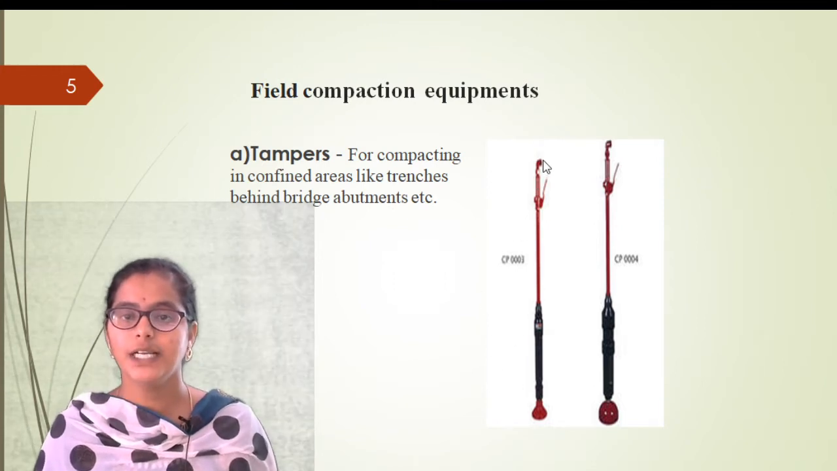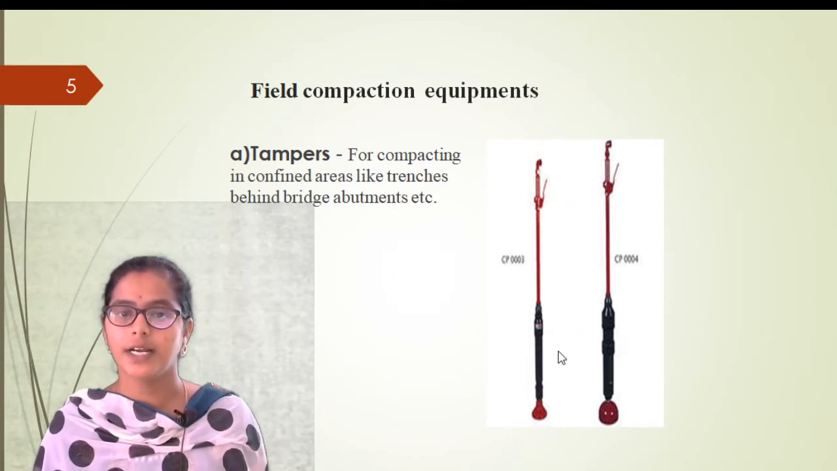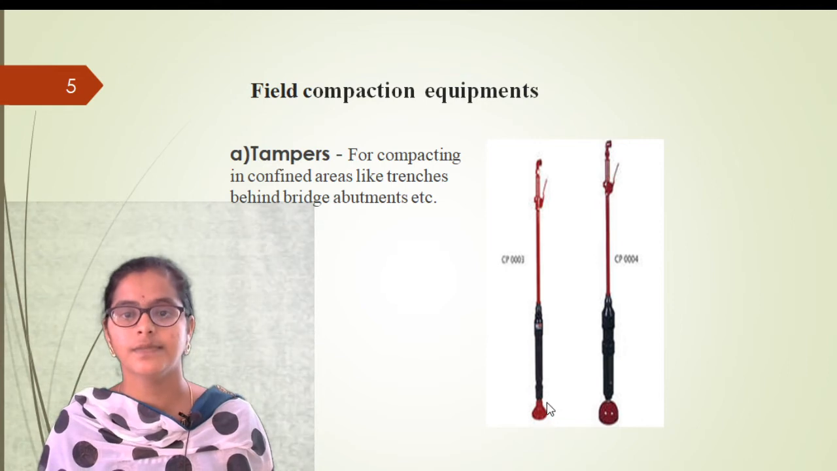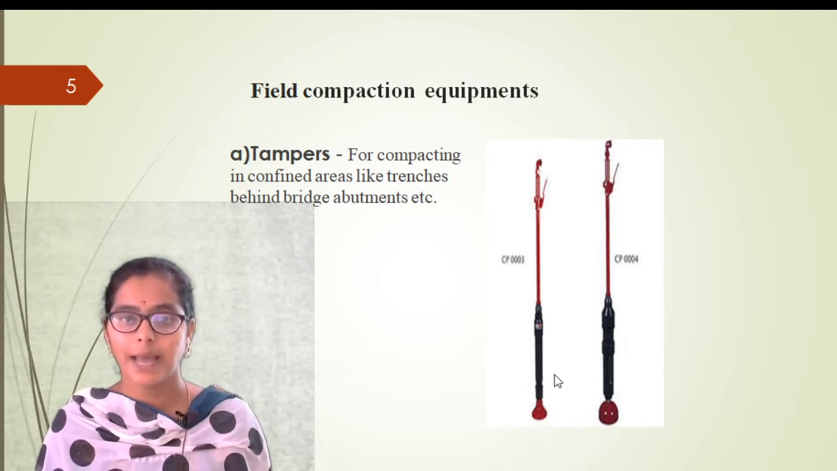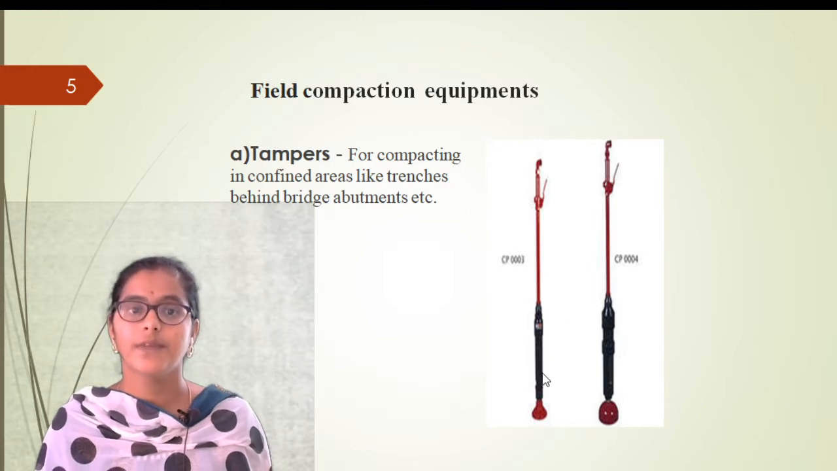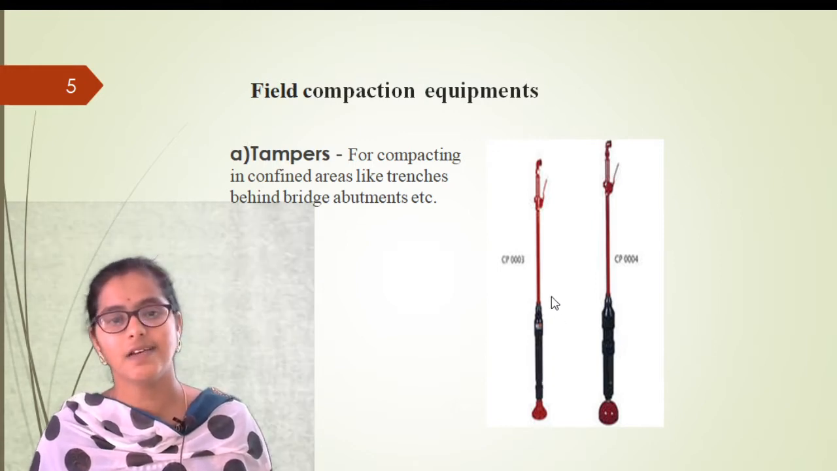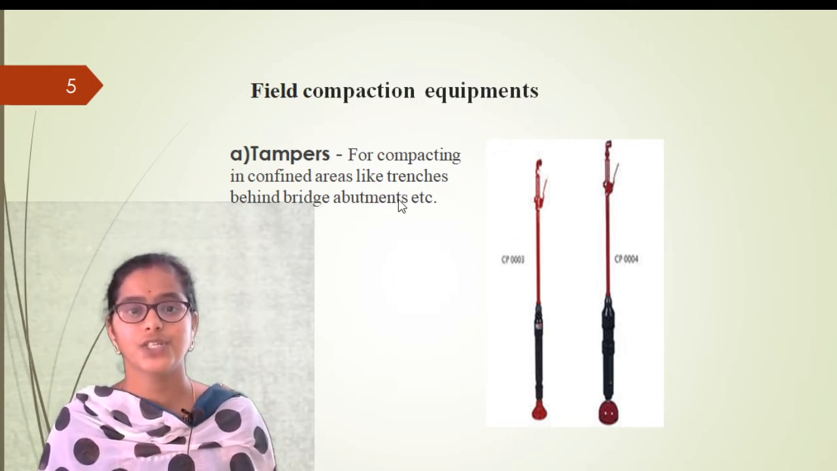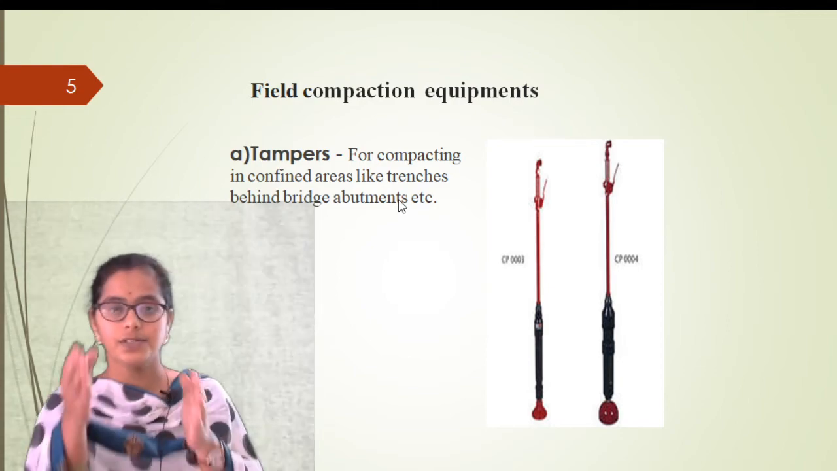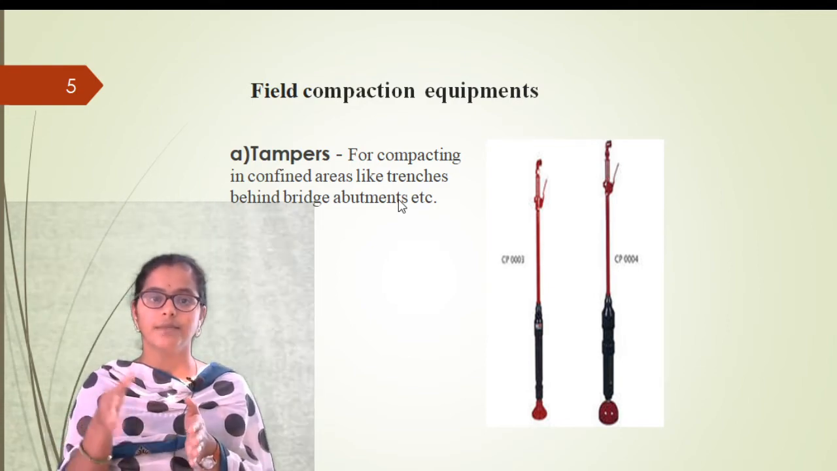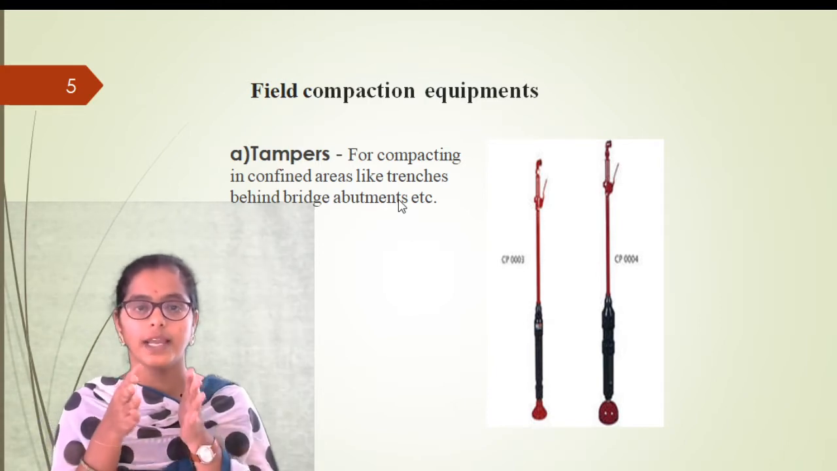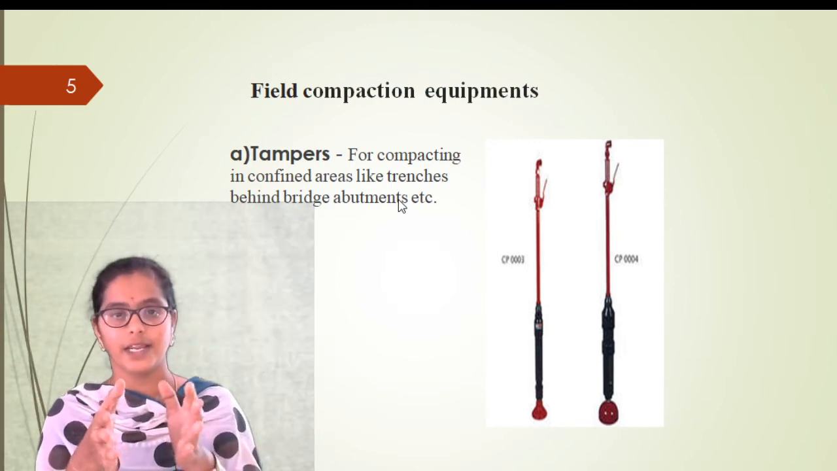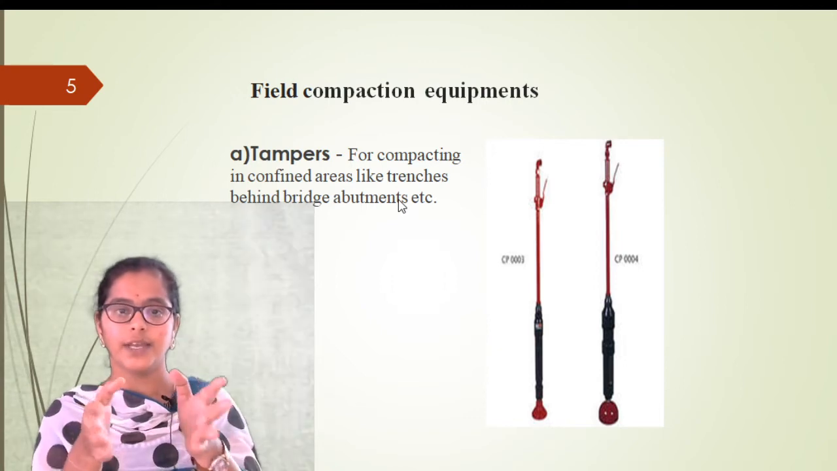As equipment, if you see, there is some rod kind of thing, and at the bottom there is some ball kind of thing, right? Some volume is increased here. So tamping, right? With the help of tampers, we can tamp the soil, means we can compact the soils, and it is suitable for trenches in the narrow areas. The equipment size is very small, so it can be used in the narrow areas, in the small areas. So tamper is suitable in the narrow areas or the trenches, right?